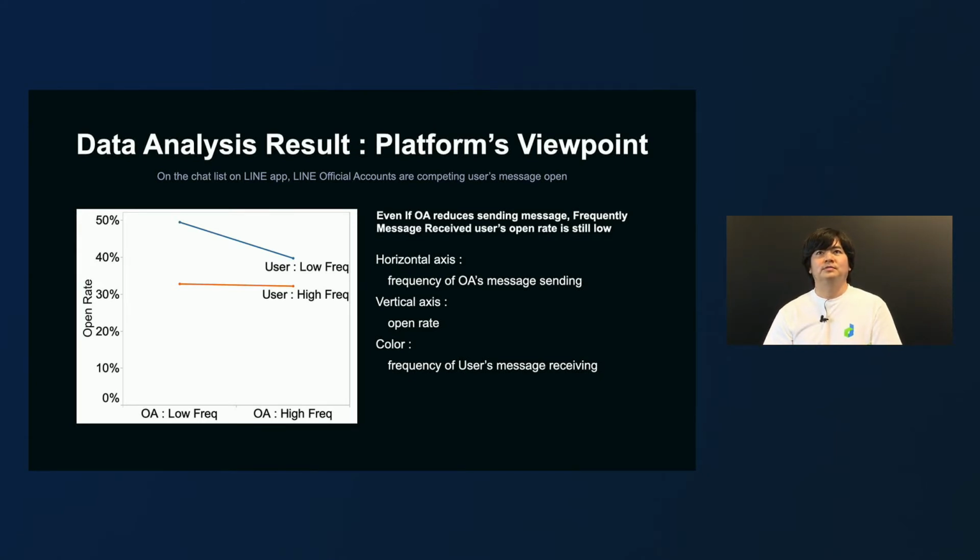How should we interpret these results? Now, please imagine that you are operating an OA, and probably in order to reduce the account block rate or ad spends, you decide to decrease the frequency of sending messages. However, the problem here is, as far as other OAs continue sending messages frequently, open rate will not improve in terms of users with a high frequency. Therefore, you alone cannot solve this issue. We need to recognize this as an issue of the platform itself.